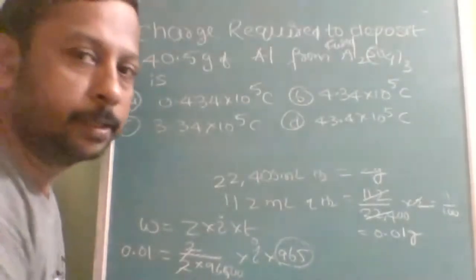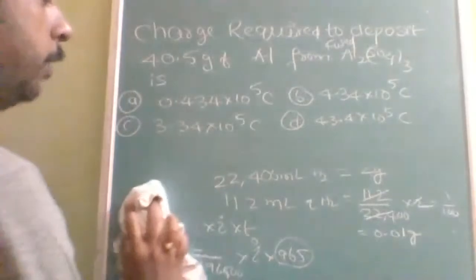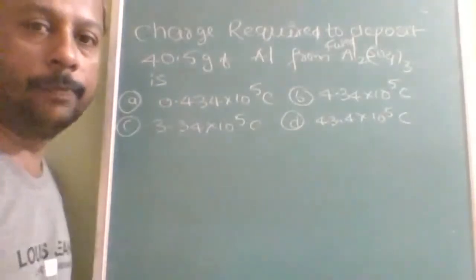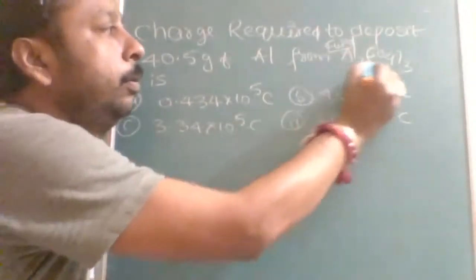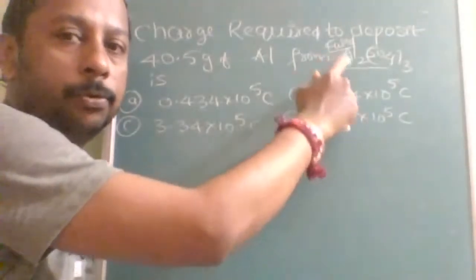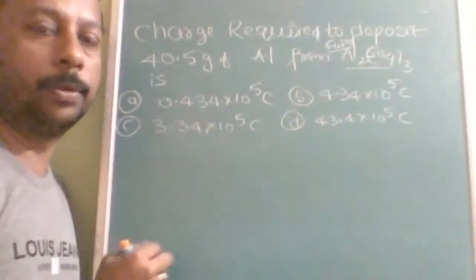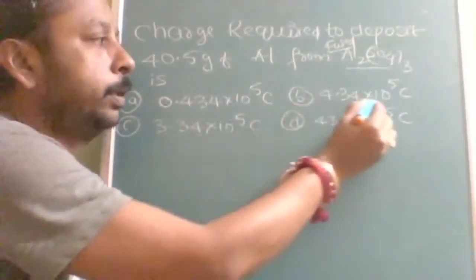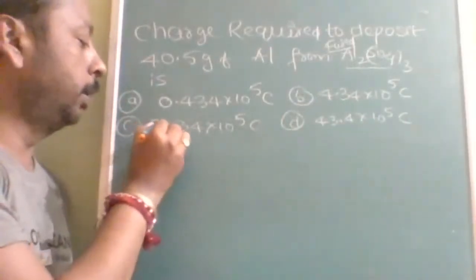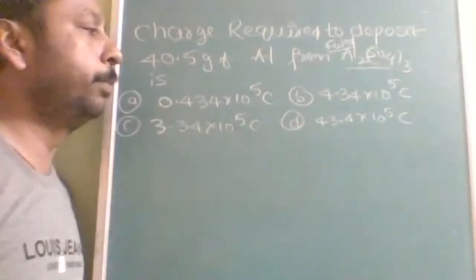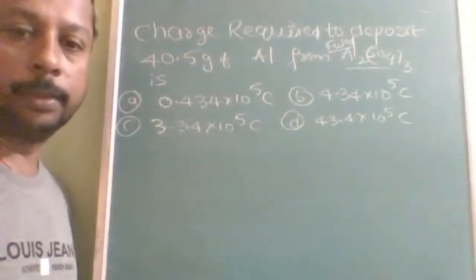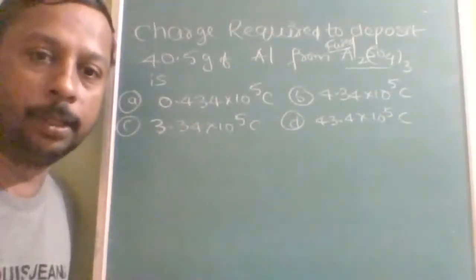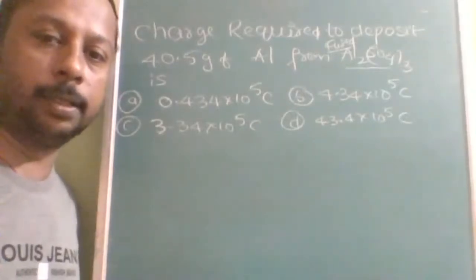Okay, next question: charge required to deposit 40.5 grams of aluminium from fused aluminium sulfate, Al2(SO4)3. Option A, 0.434 into 10 to the power of 5; B, 4.34 into 10 to the power of 5; C, 3.34 into 10 to the power of 5; D, 43.4 into 10 to the power of 5. Okay, so now you can solve. Speed and accuracy both must be maintained because these are mains and advanced orientation questions.